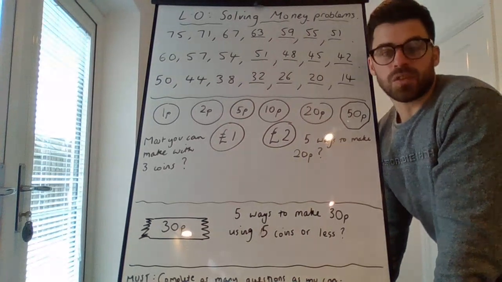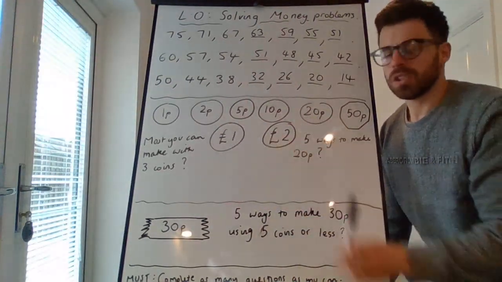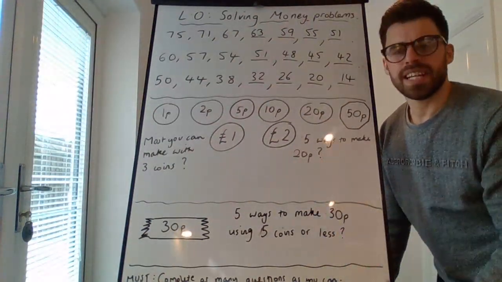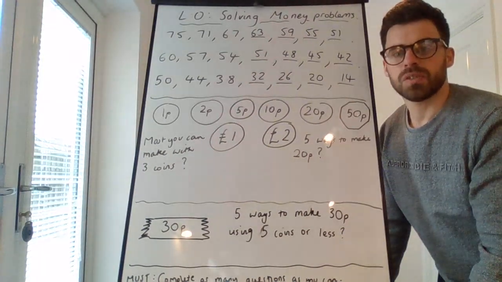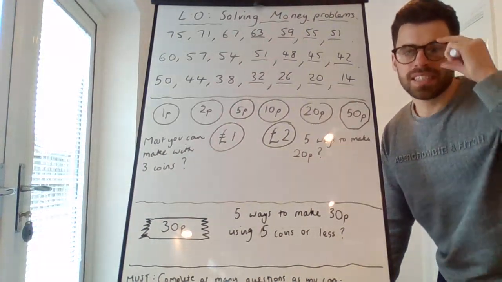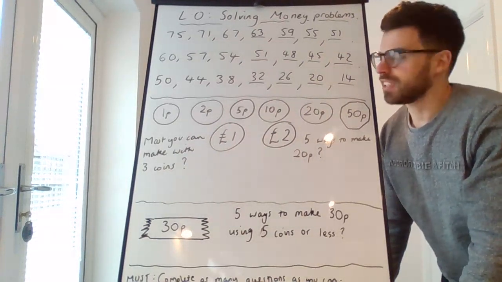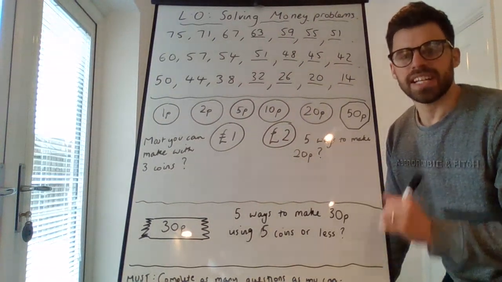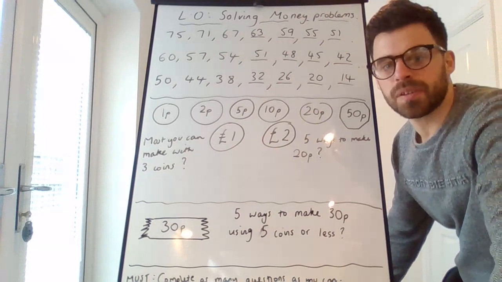I've got a couple of questions on the board. My first question, what's the most you can make with just 3 coins? What's the most money you can have if you just choose 3 of these coins? See if you can pause the video for a second and work out that answer. What's the most money you can make using just 3 coins? Work it out and I'll add the answer to the board.